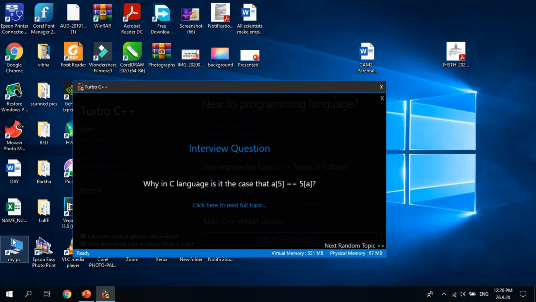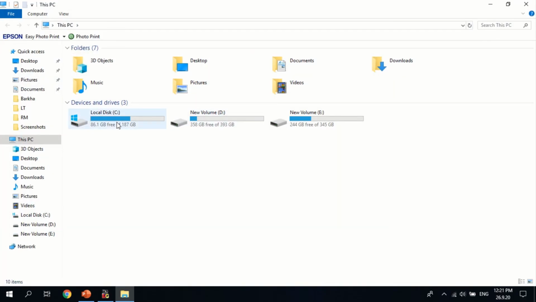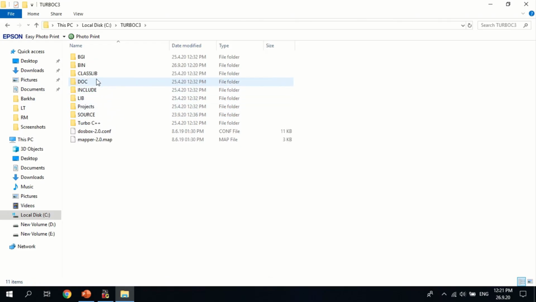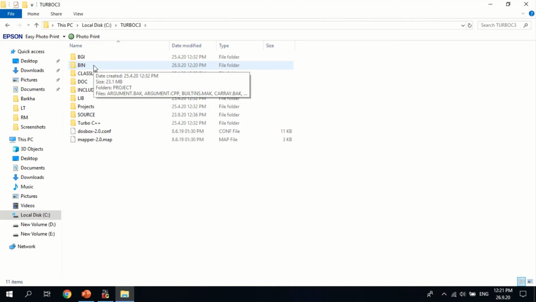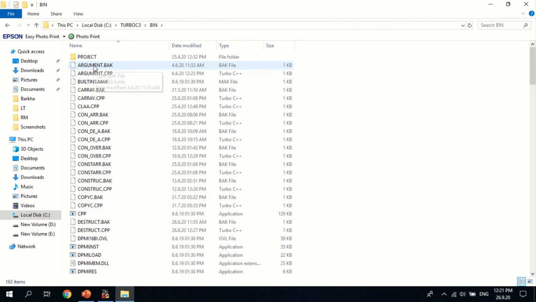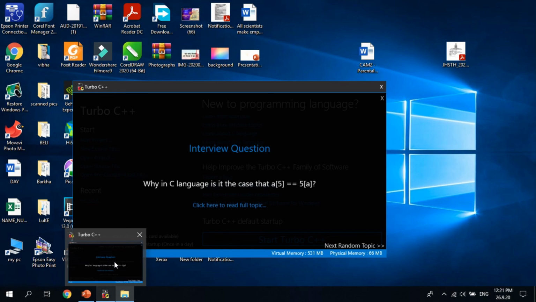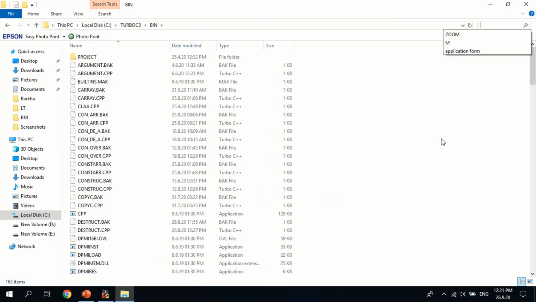On my computer, in the C drive, we have Turbo C3, and inside it we have this file in Turbo C bin. So let's search for it. Our program name was file handling, I guess.